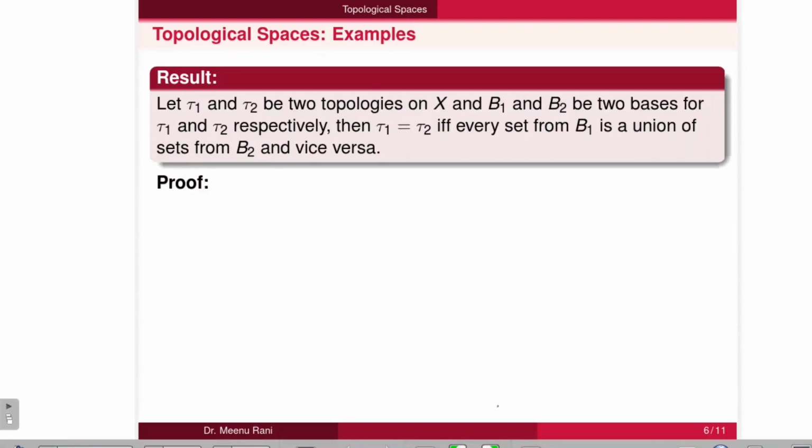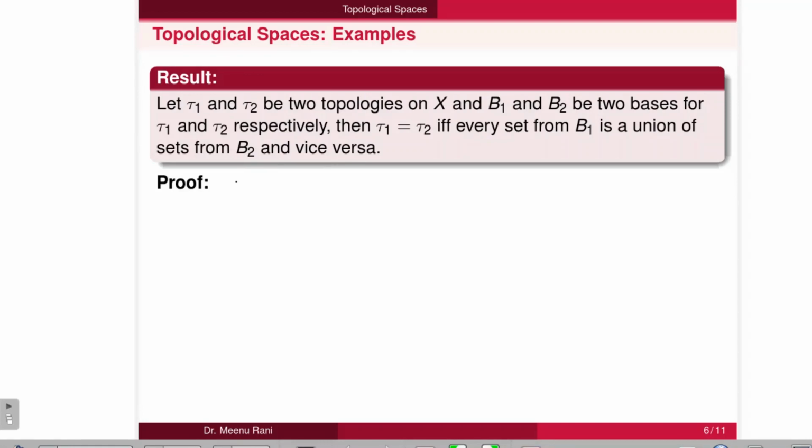Next we have another result that is based on the basis for the topology. Let tau 1 and tau 2 be two topologies on X, and B1 and B2 be two bases for these topologies. Then prove that tau 1 is equal to tau 2 if and only if every set from B1 is a union of sets from B2. It means every member of B1 can be written as a union of some members of B2, and vice versa, every member of B2 can also be written as a union of some members of B1.